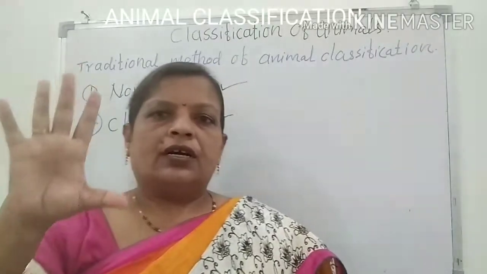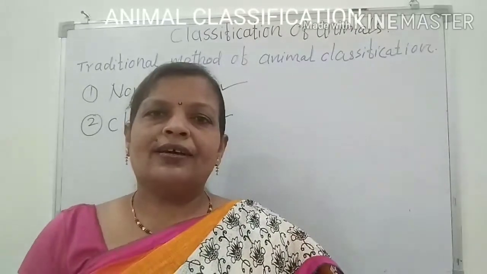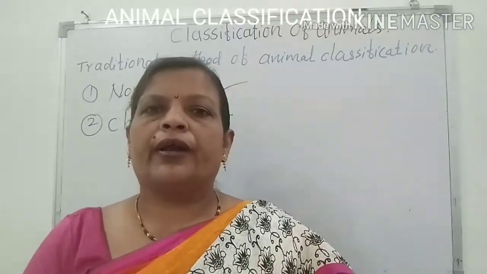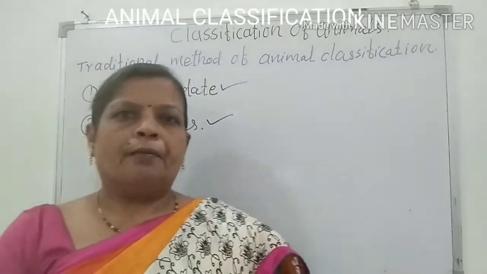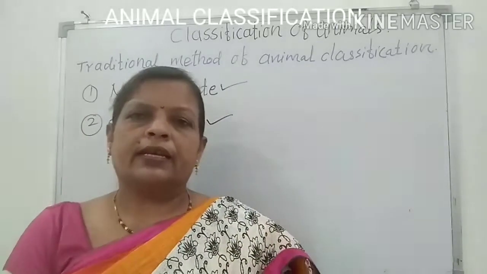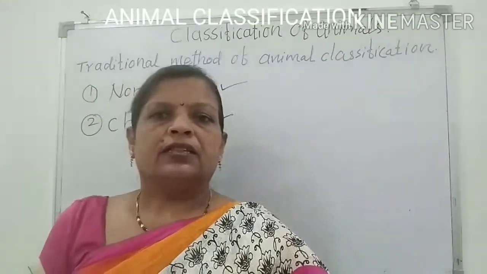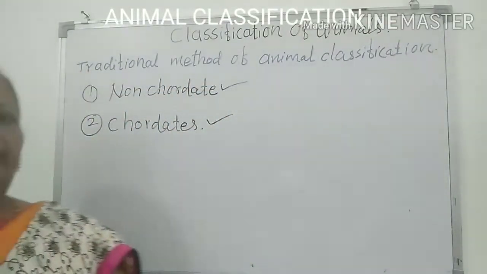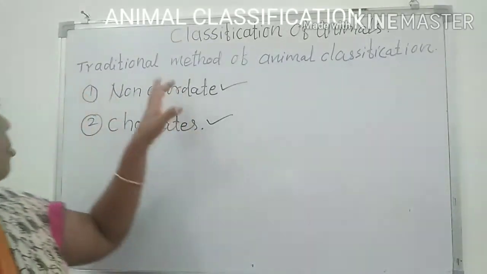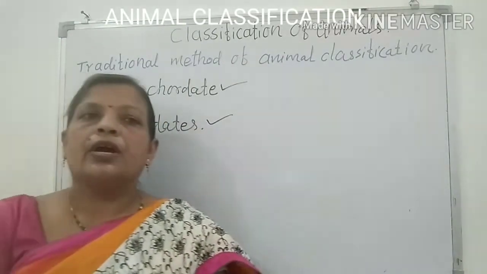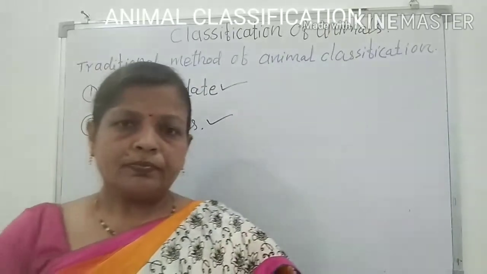And the presence of notochord on the dorsal side of the body is one of the most distinguishing characters among the animal kingdom. If the notochord is present on the dorsal side, they are included in the chordates or the chordata. And if the notochord is absent, then the animals are included in the non-chordate or the non-chordata.